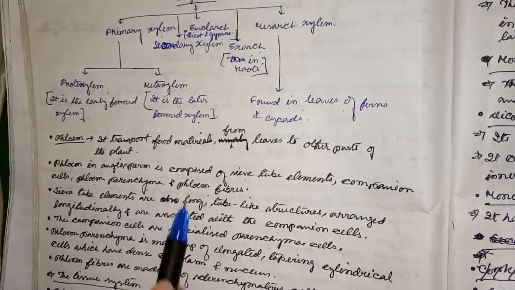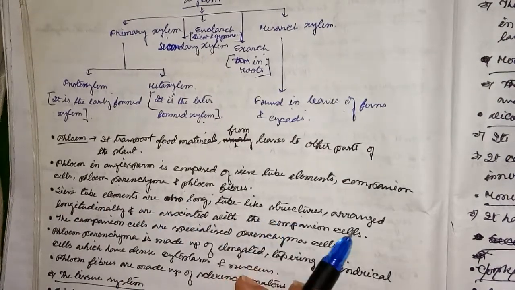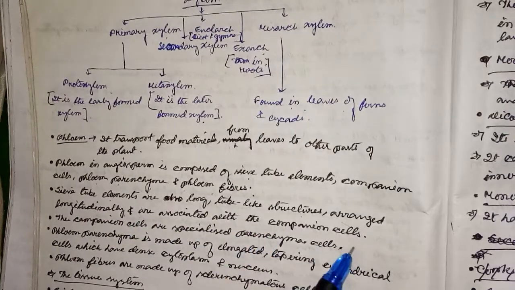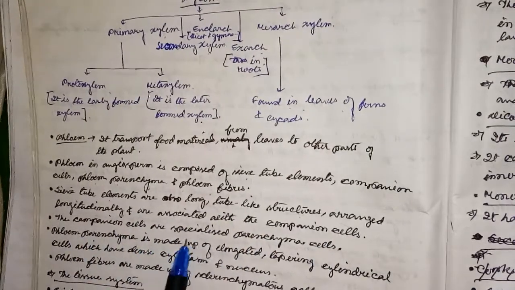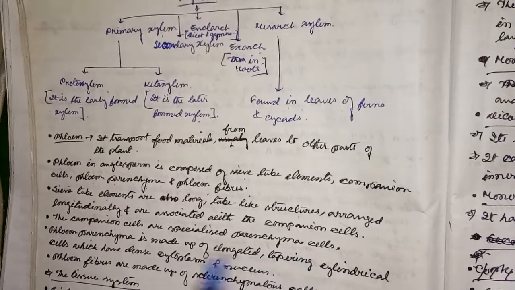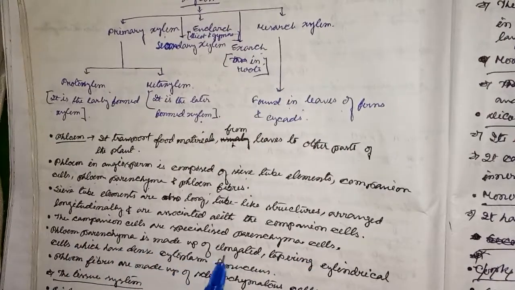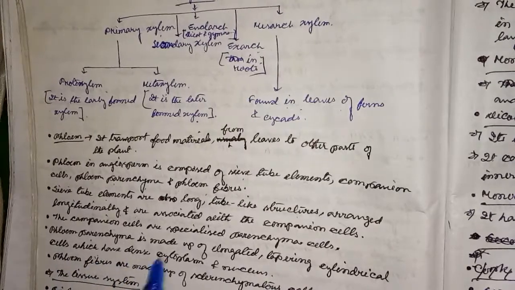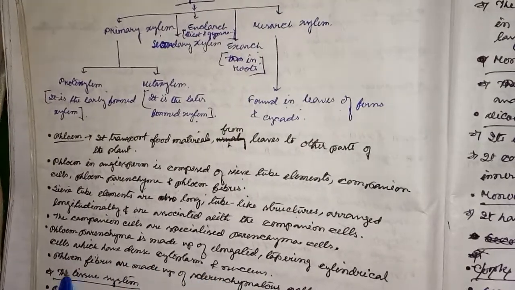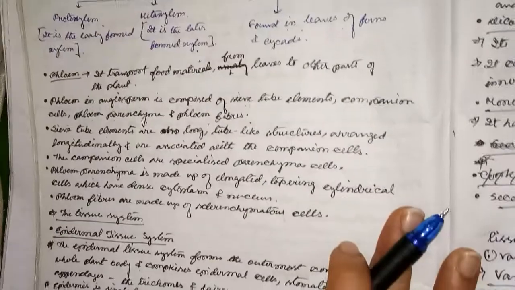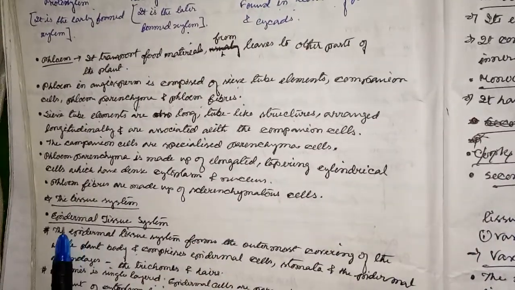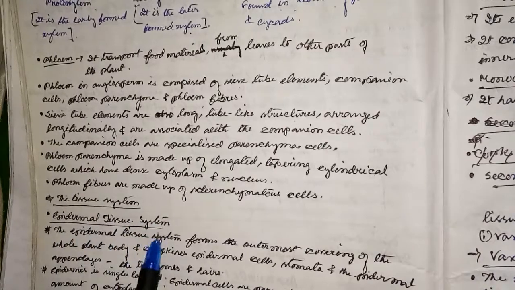Next, sieve tube elements are long tube-like structures arranged longitudinally and are associated with the companion cells. The companion cells are specialized parenchyma cells. Phloem parenchyma is made up of elongated, tapering and cylindrical cells which have dense cytoplasm and nucleus. Phloem fibers are made up of sclerenchymatous cells.